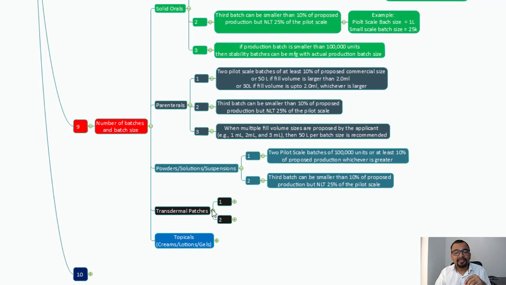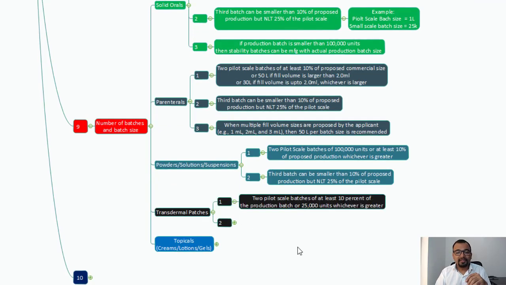The next point is the transdermal patches. So what is the batch size for two pilot scale batches? At least 10% of the production batch and 25,000 units, whichever is greater. So you need to understand, what is the 10% of the production batch? Is it greater than 25,000? Then the 10% of the production batch will become your batch size of the pilot scale. Otherwise, the 25,000 units will become the batch size of your pilot scale batch. And you require two pilot scale batches.